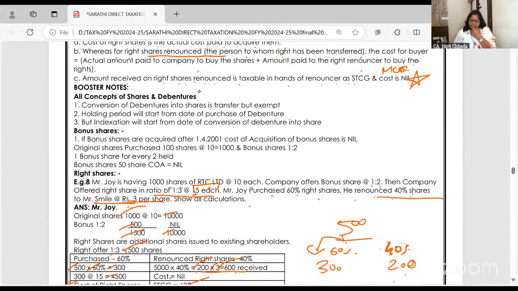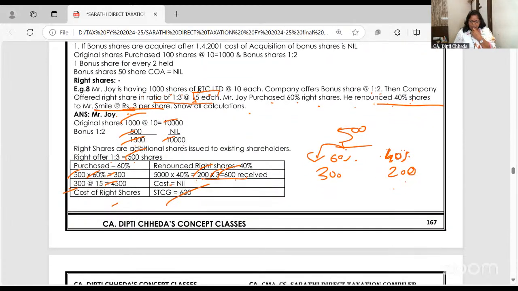Have you all understood well? What am I saying? Is it clear to all of you? Shall I repeat? It's a very easy example.